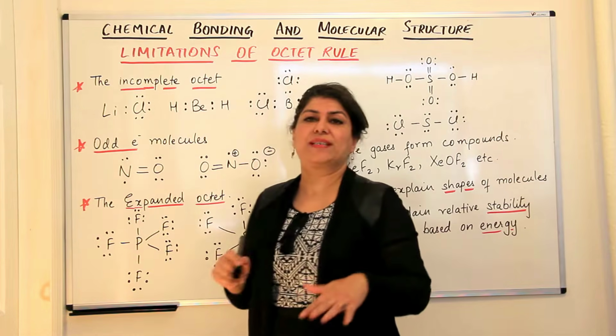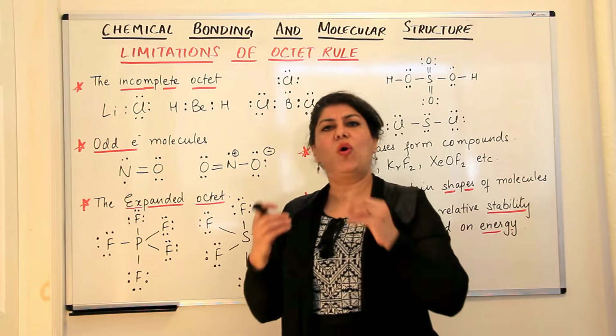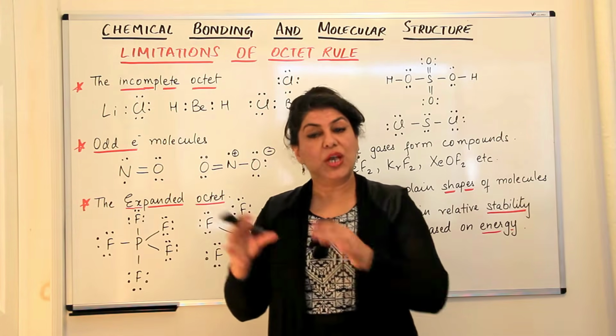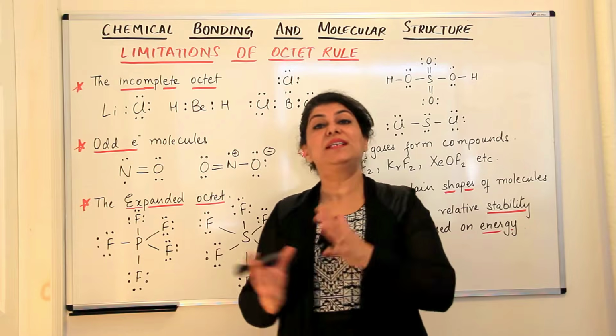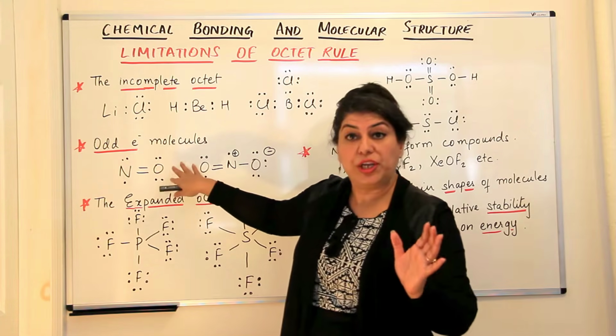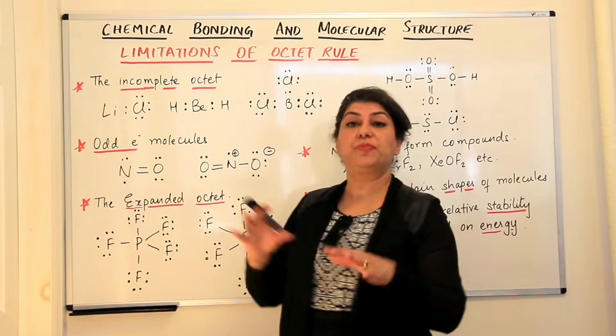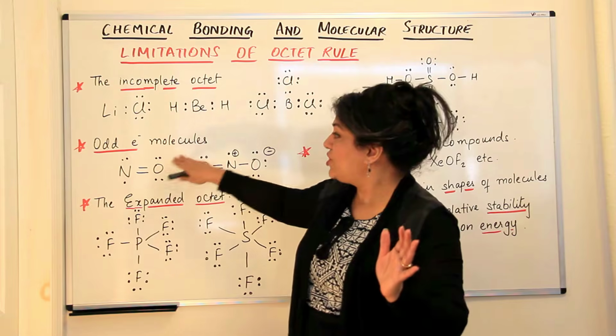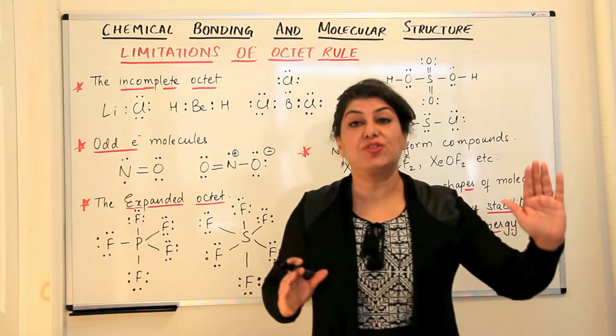The second type of exception that we notice is this: we always talk of lone pairs of electrons and bond pairs of electrons. We are used to talking of electrons in terms of pairs. But in the case of certain molecules, we find that the electrons may not be paired. You may have odd electrons after all. Such molecules are known as odd electron molecules.